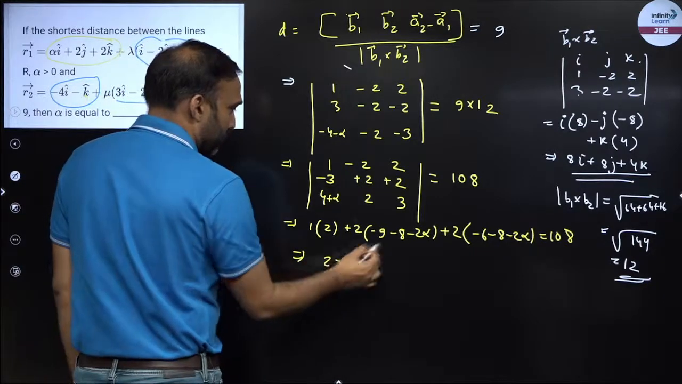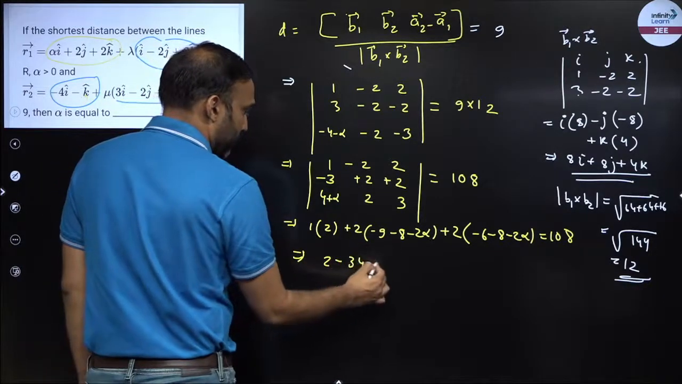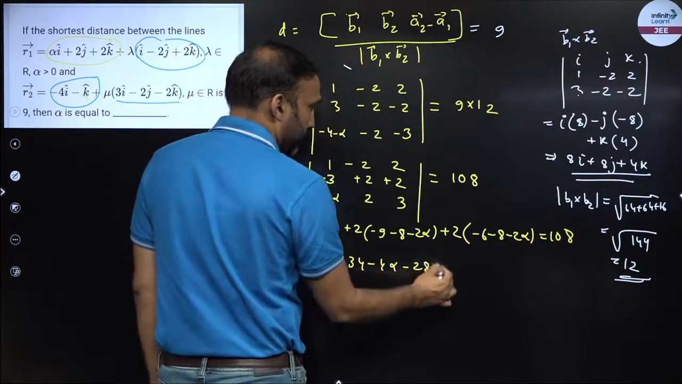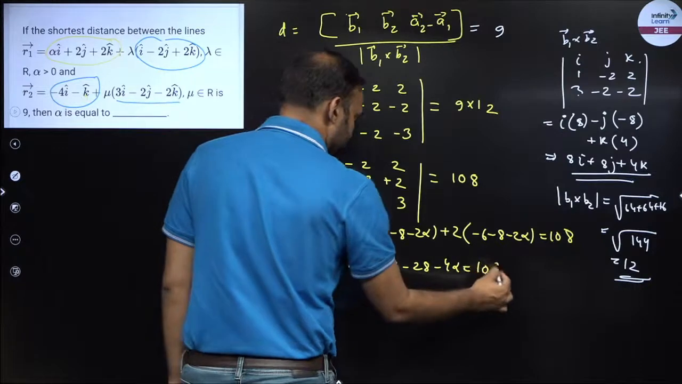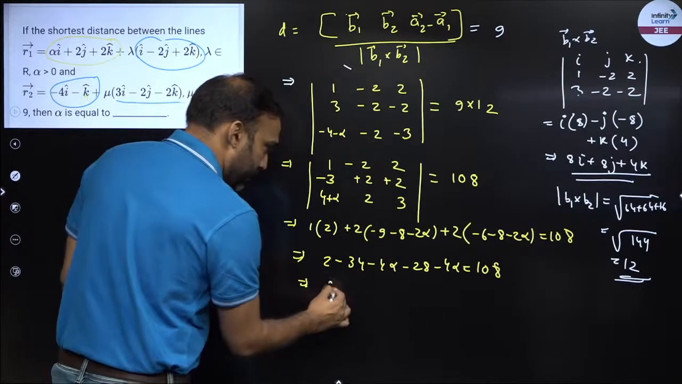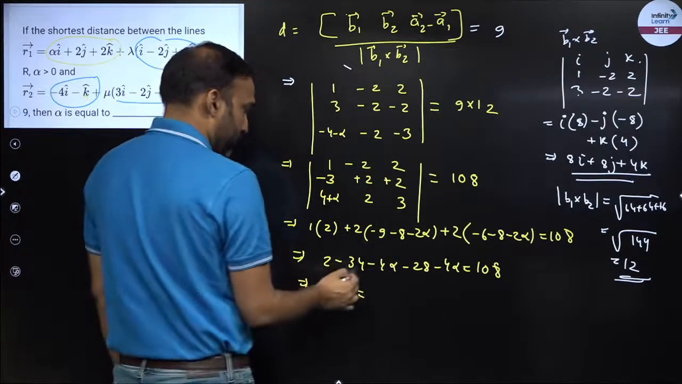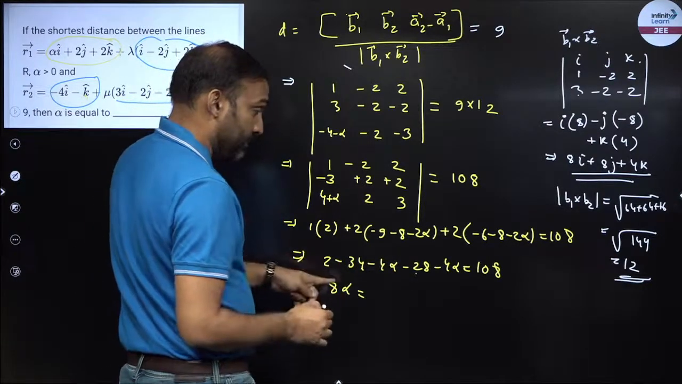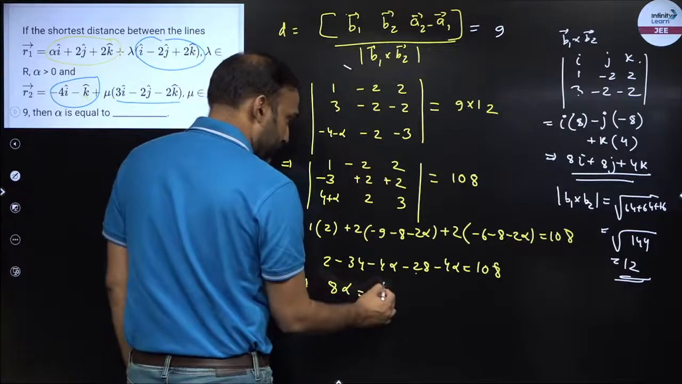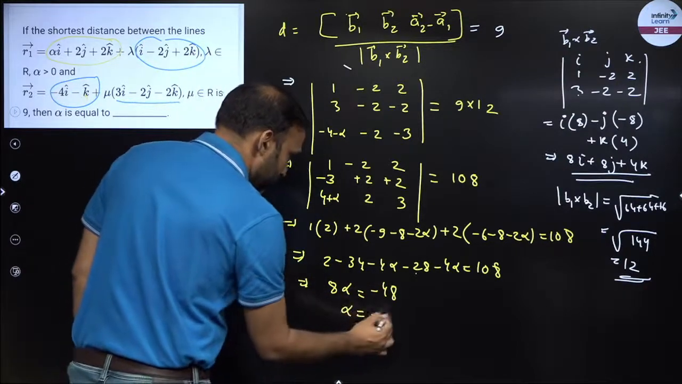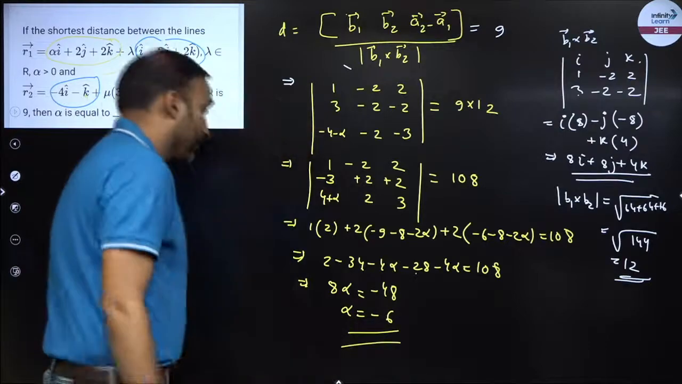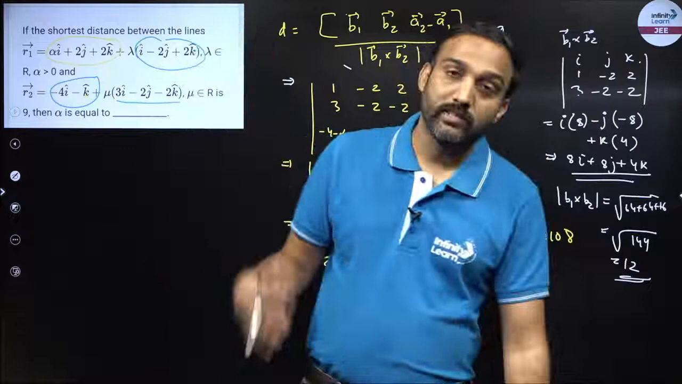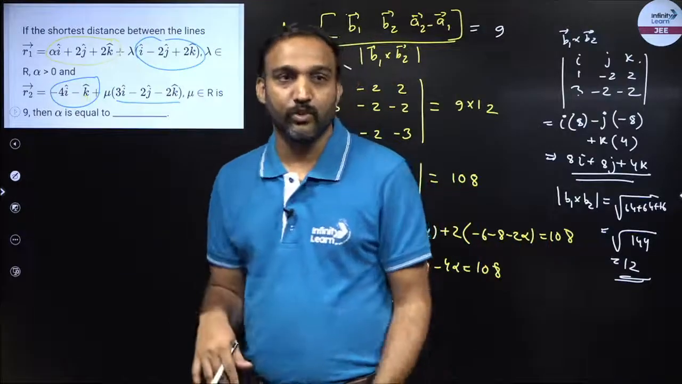So this is 2, 9, 17, so minus 34, minus 4 alpha. This is minus 2 times 14, so minus 28, minus 4 alpha is equal to 108. So I got 8 alpha is equal to, this is 2, so 32. This is 60, minus 60, so minus 48. So alpha is equal to minus 6. Right, so we got the value of alpha, and that is what we need to figure out in this particular example. So this is how we can find out the distance between two skew lines.